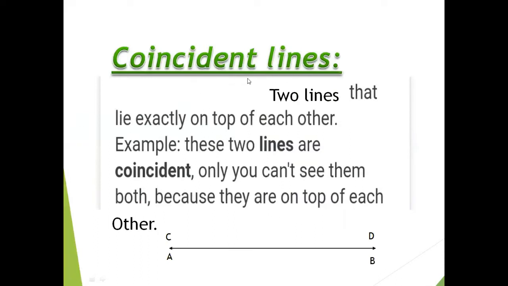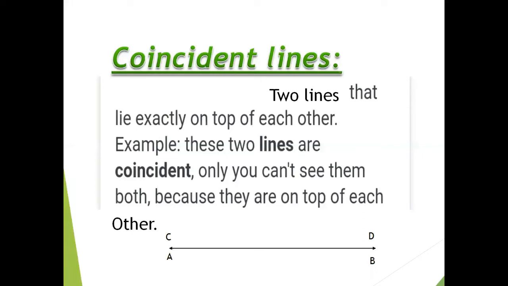Coincident lines. As we have coincident points, it is possible to have coincident lines: two lines that lie exactly on top of each other. What does on top of each other mean? It means we have two lines that completely overlap each other, such that we can only observe the line which is above, because they are on top of each other.